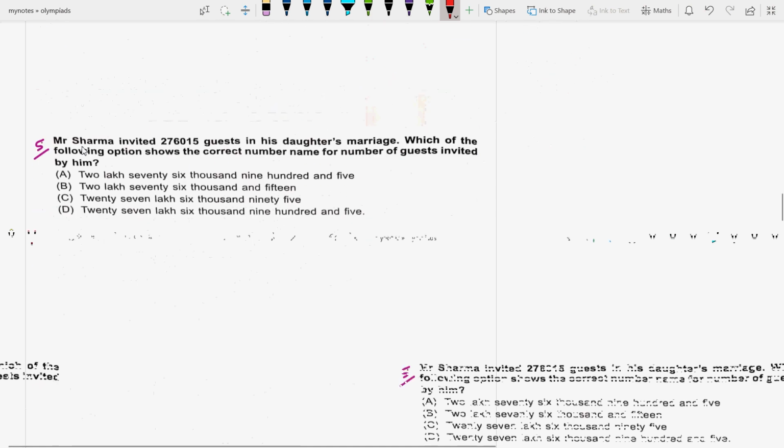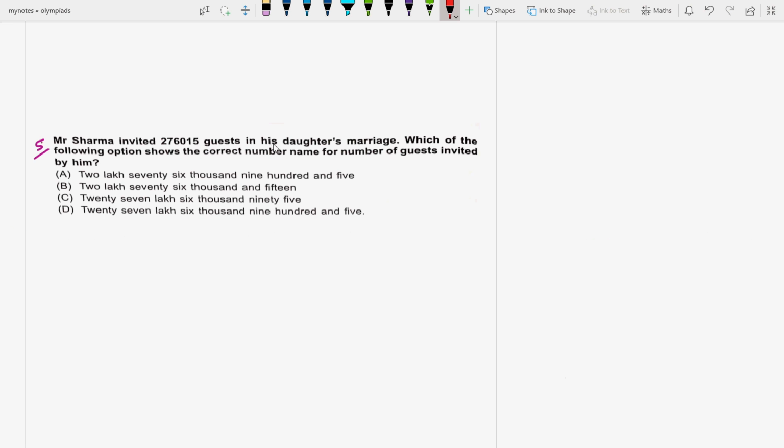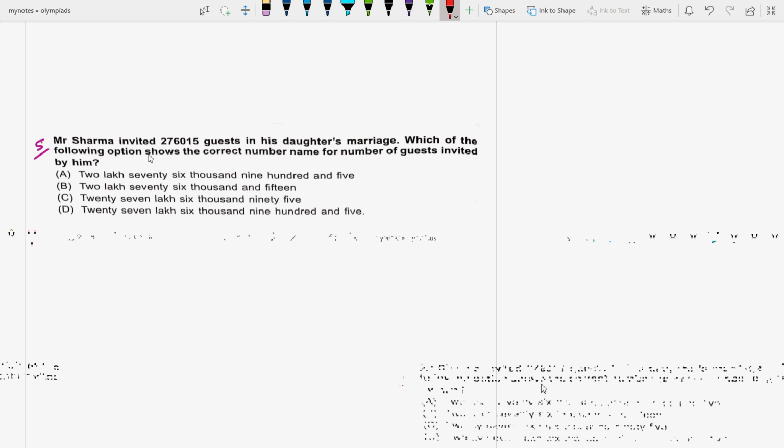Next question is, Mr. Sharma invited 276015 guests to his daughter's marriage. Which of the following options shows the correct number name for the number of guests invited?